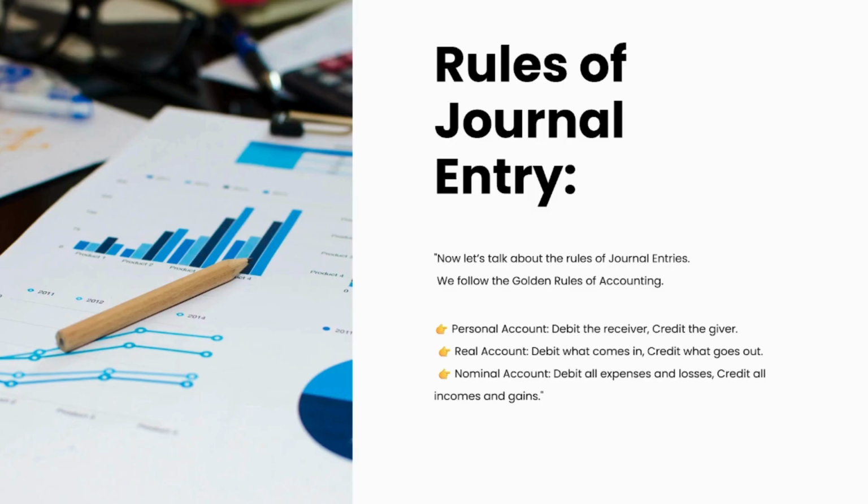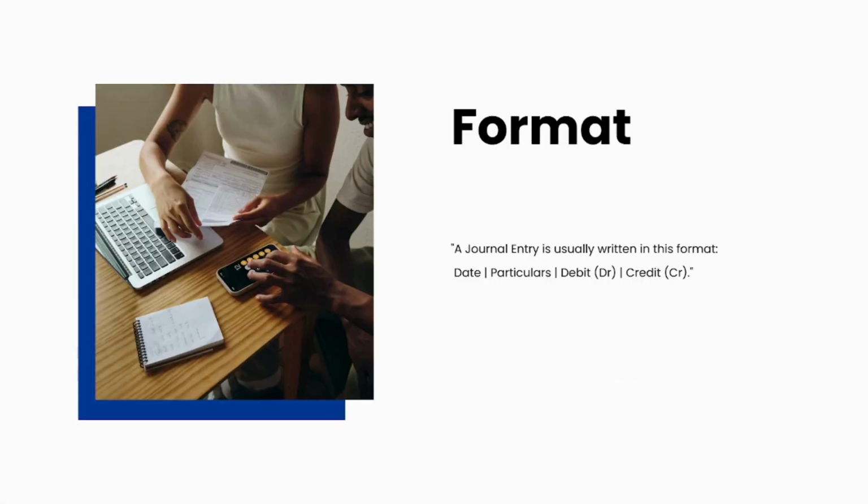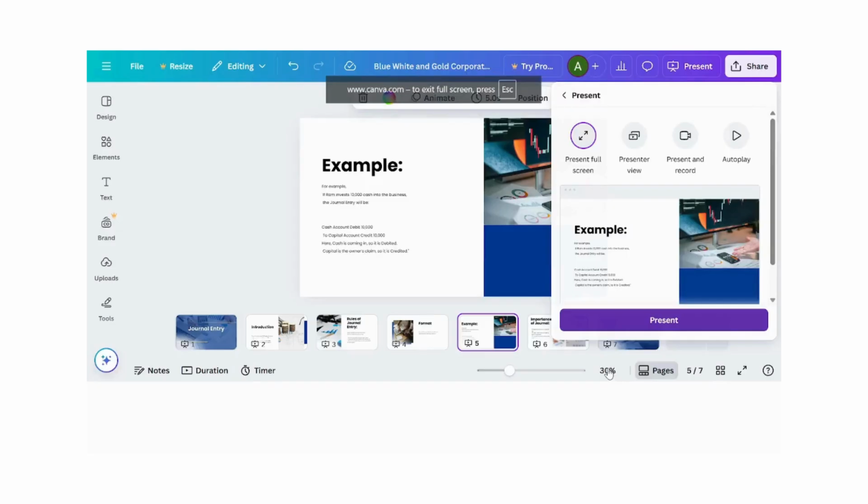If you want to learn journal entry and do transactions, you should simply remember these three rules, which are really helpful for journal entries. Talking about the format of a journal entry, it is a very simple format. We write date and particulars, debit, credit, and in debit and credit the amount. If something is debited we write it under the debit section, and if something is credited we write it under the credit section.